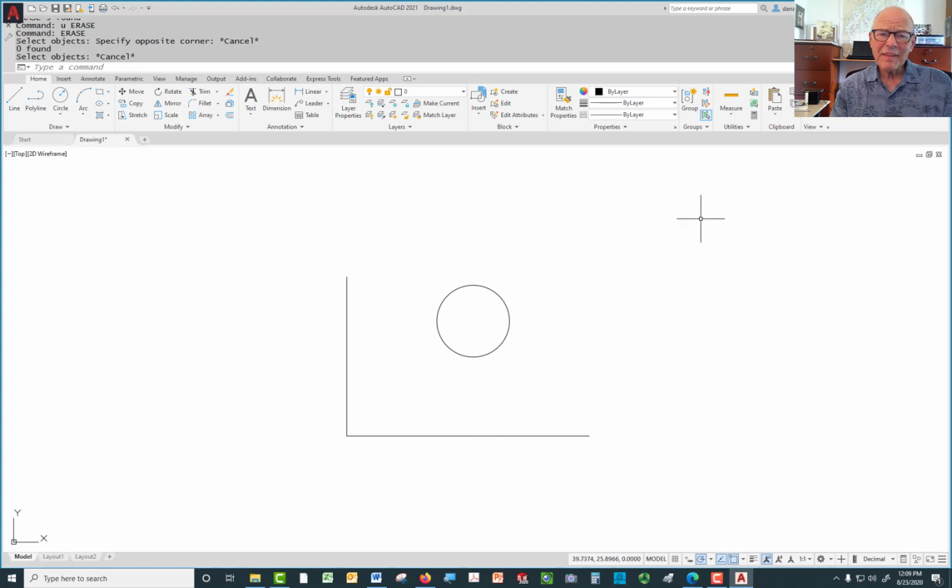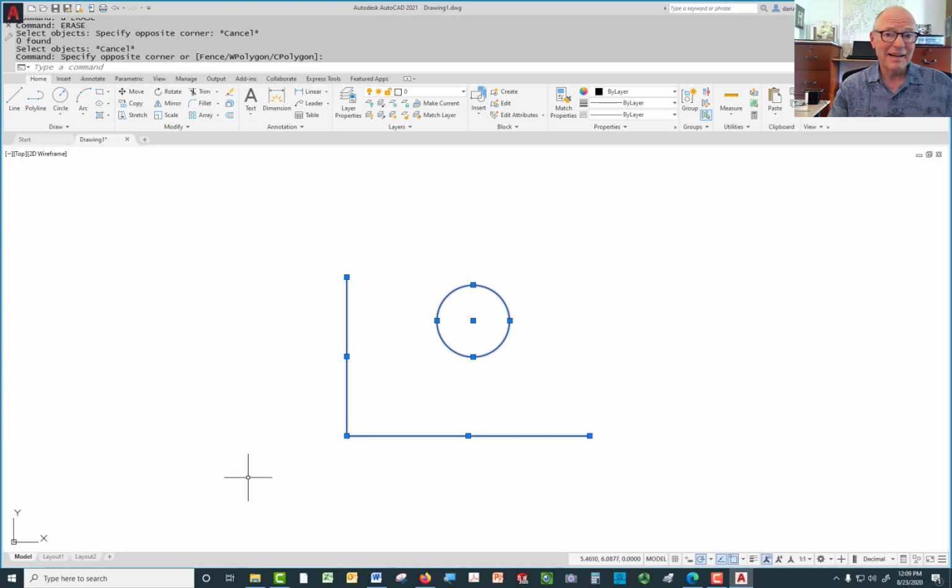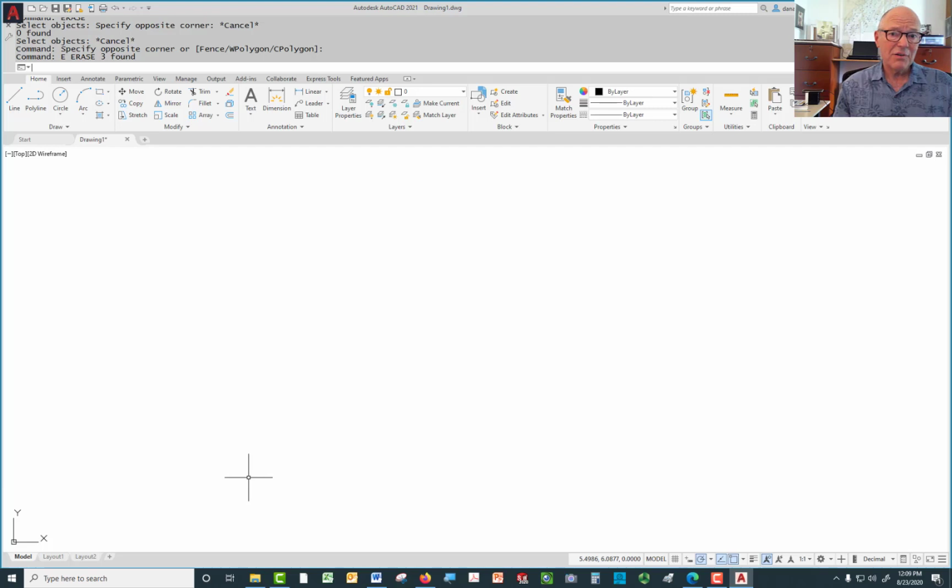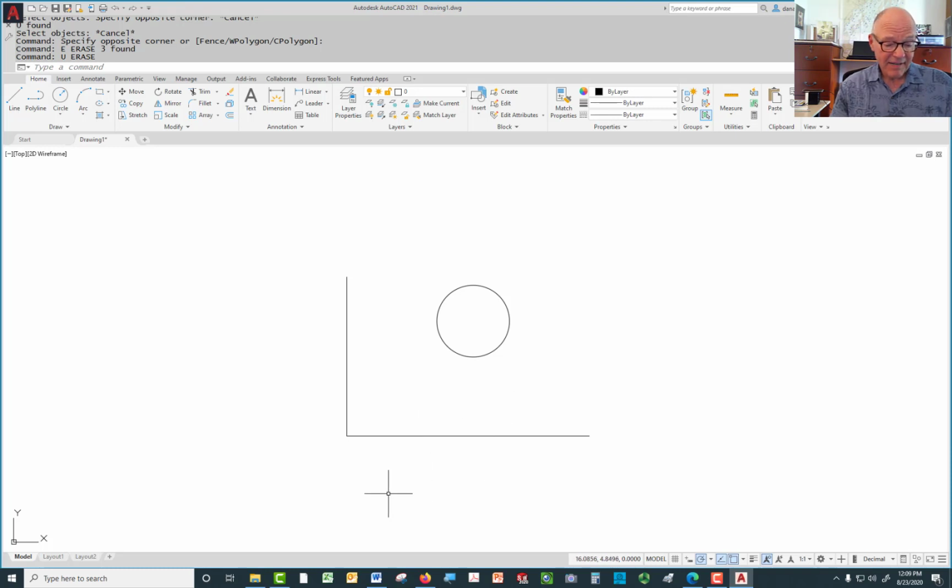In AutoCAD, unlike some other CAD programs, I can select items, and that would be selecting the item, which gives me the noun, I have the items, and then the verb is erase. So if it's been selected and I type E for erase, they go away. Bringing them back now. I can also say I want to erase, start with the verb, and then it says up here, select your objects.